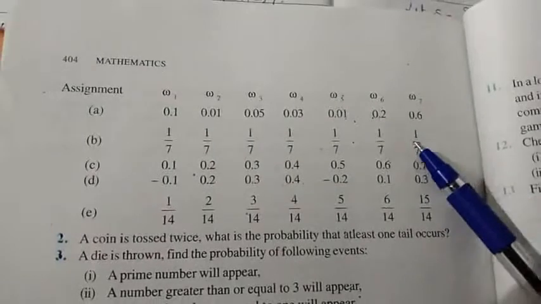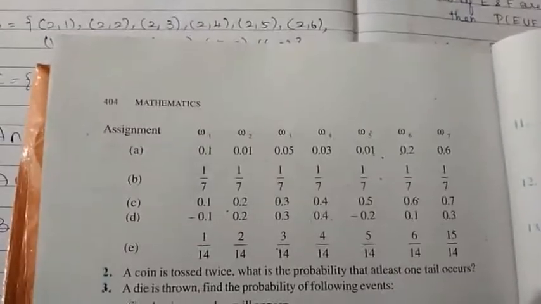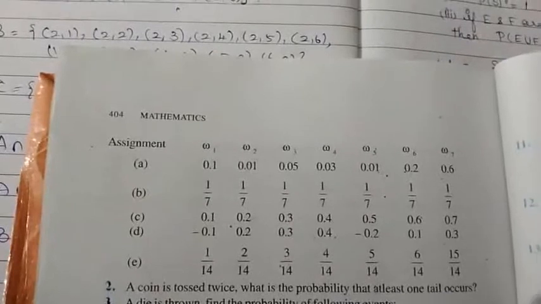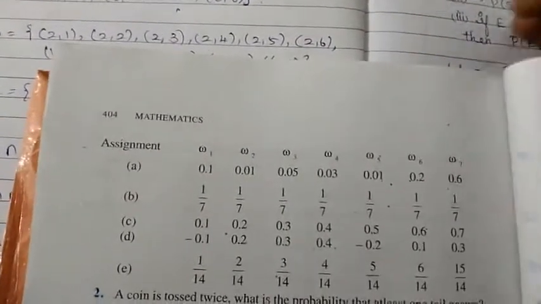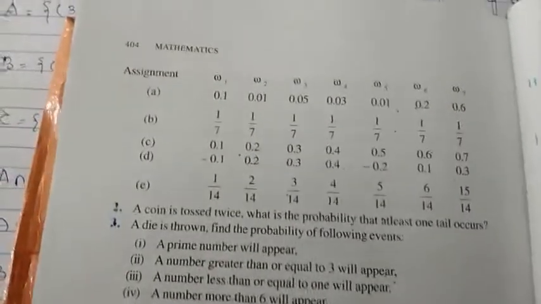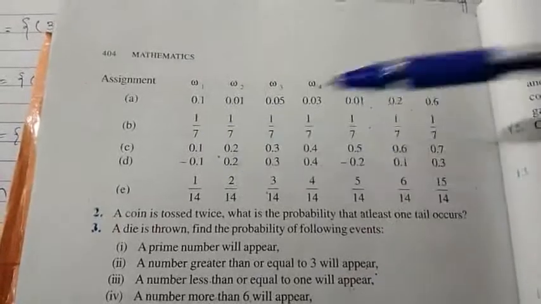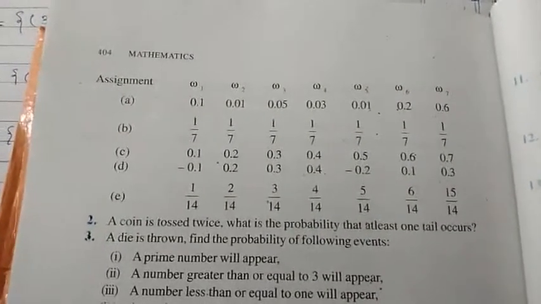When it is 1 by 7, which is greater than 1 or less than 1? It is less than 1, right? And all are positive. Therefore, you can check if we add, whether we are getting equal to 1. If you see the D subdivision, a few probabilities are negative. Therefore, on seeing that itself, we can say that it is an invalid assignment.